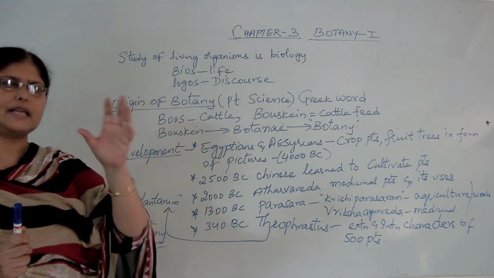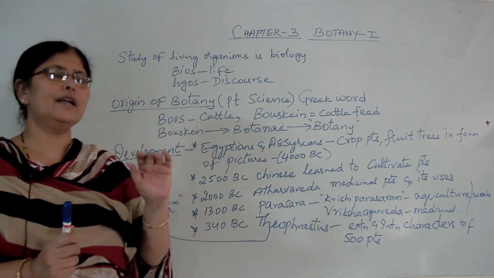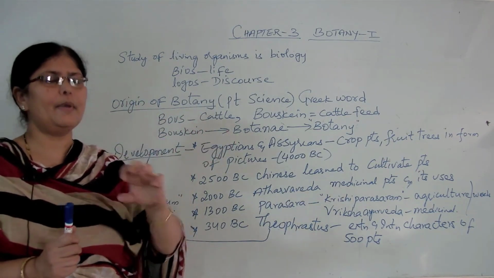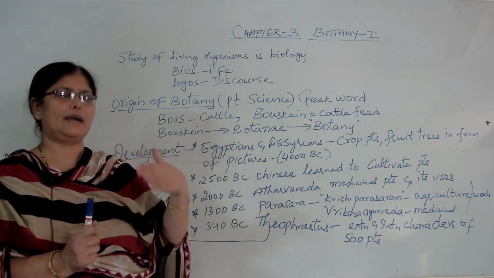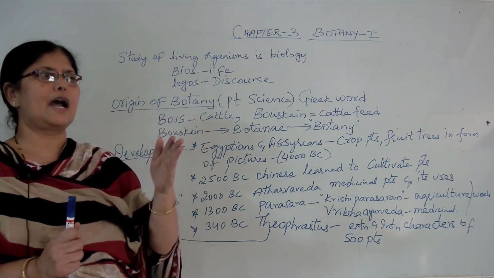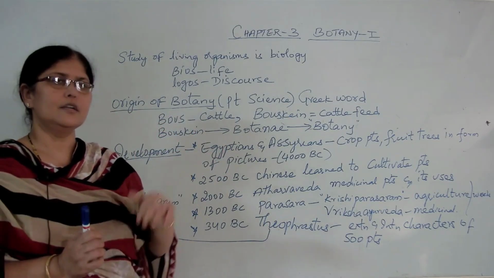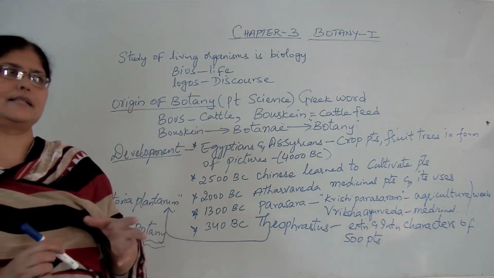These three basic primary needs made man realize which plant is useful for them and which is not. So, to cater to that basic need, human beings started growing plants based upon their needs. From that time, the development of botany or plant sciences has begun.